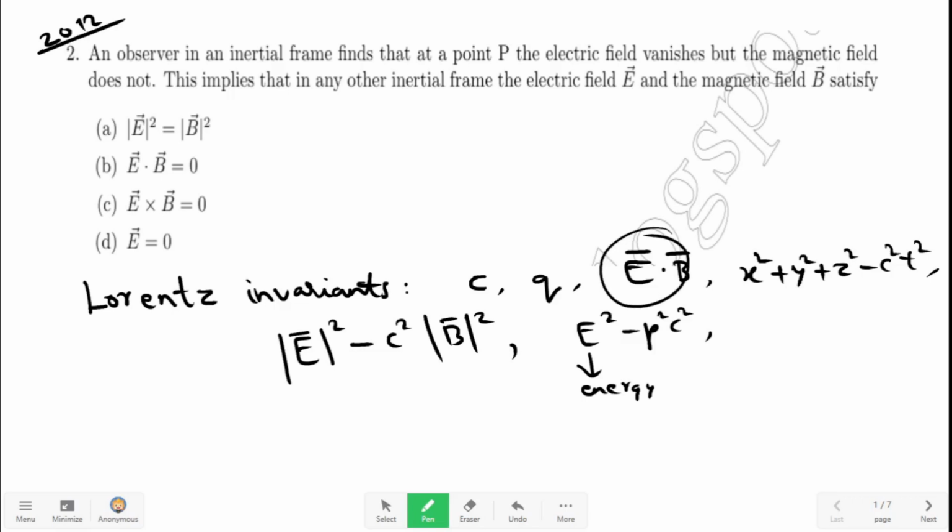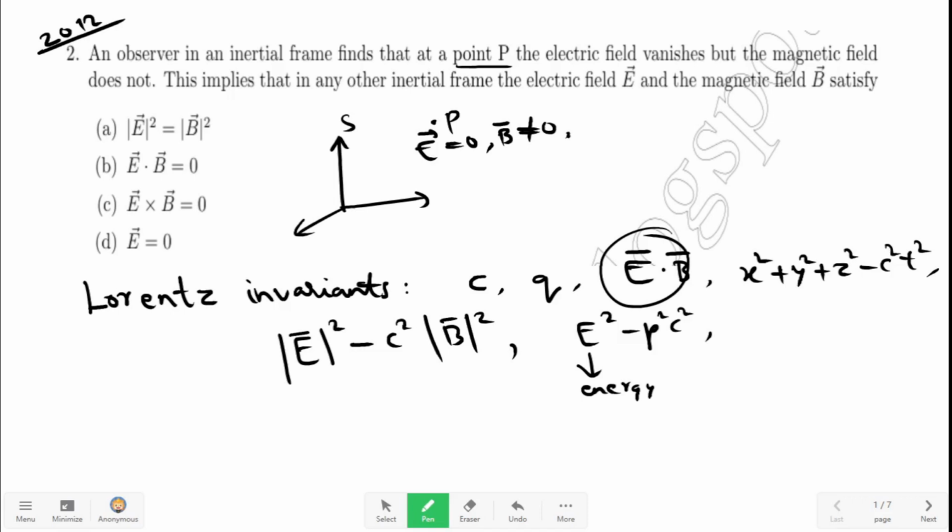Now it is given in this question that we are viewing from the S frame. In the S frame there is a point P. At point P, E is equal to 0 in the S frame, but B is not equal to 0. The magnetic field is not equal to 0, but the electric field vanishes.